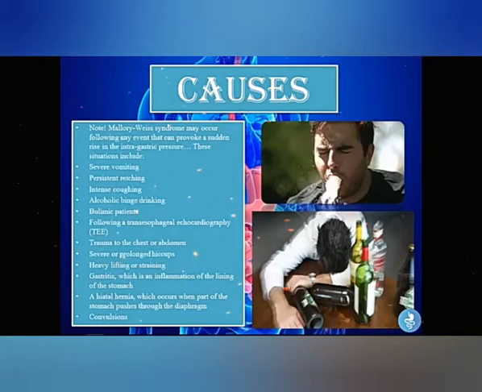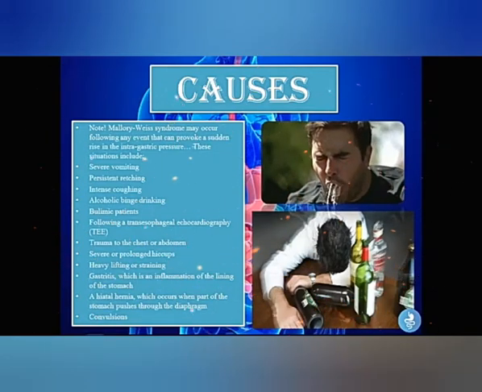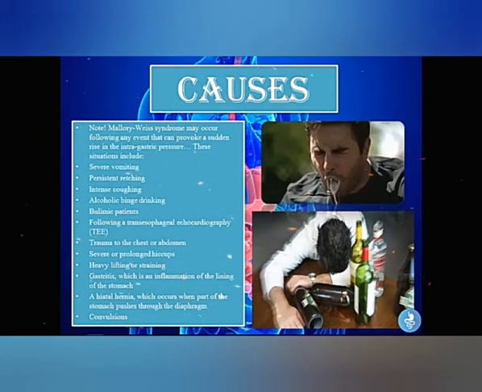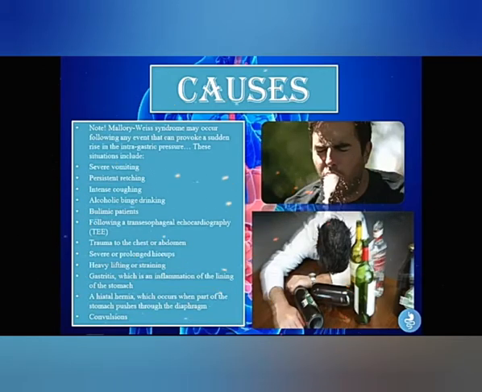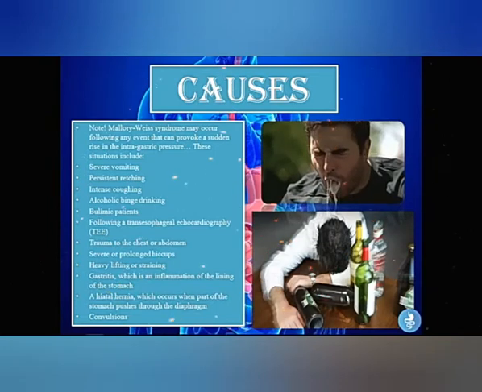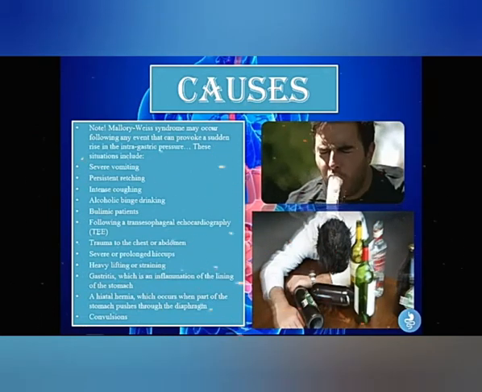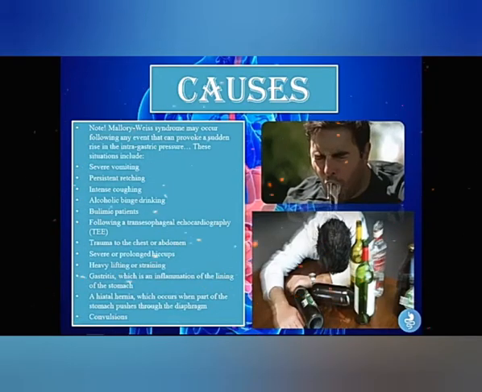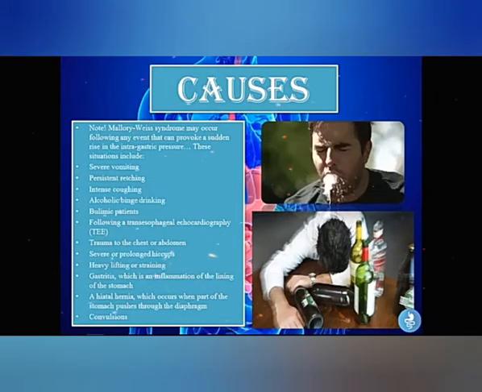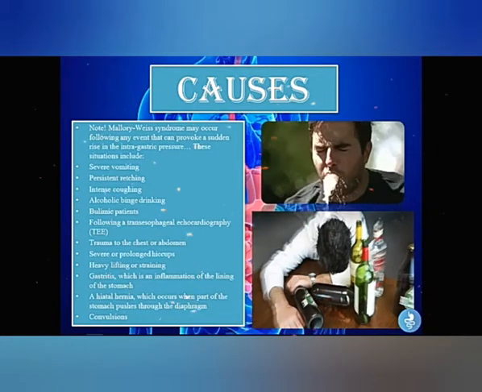So what are the causes of Mallory-Weiss syndrome? Something to note is that Mallory-Weiss syndrome may occur following any event that can provoke a sudden rise in the intragastric pressure. And if we have an increase in that gastric pressure, it's going to cause a tear at any weak point in the GI tract, and that is usually at the gastroesophageal junction. And that is why these tears commonly occur there at that point.